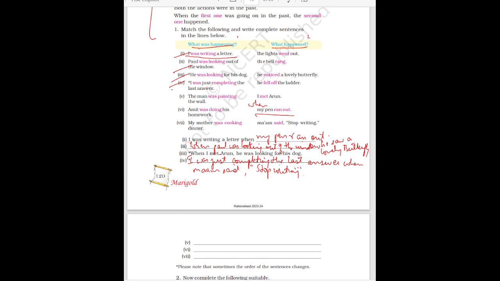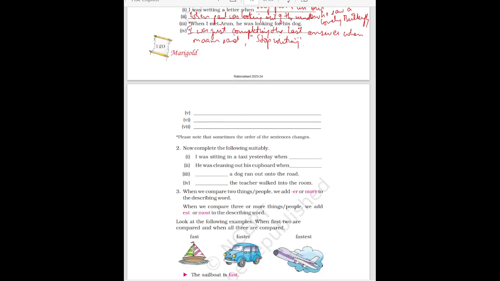Okay. Then next is the man was painting the wall when he fell off the ladder. When he fell off the ladder.